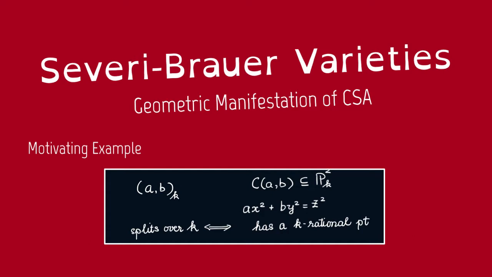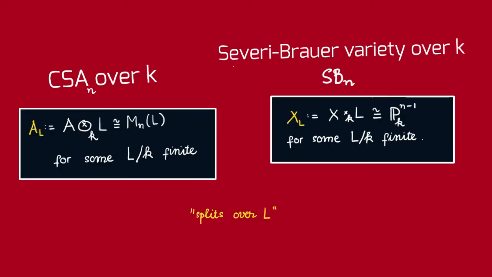And so naturally, we want to generalize this for any general central simple algebra. We want to find a geometric manifestation for any central simple algebra, and that's going to be the Severi-Brauer varieties. So now let's define Severi-Brauer varieties.